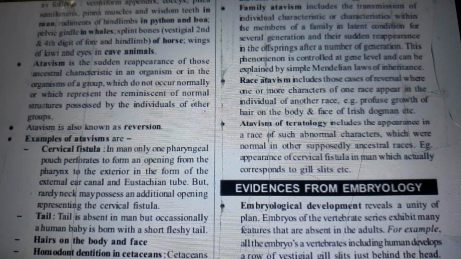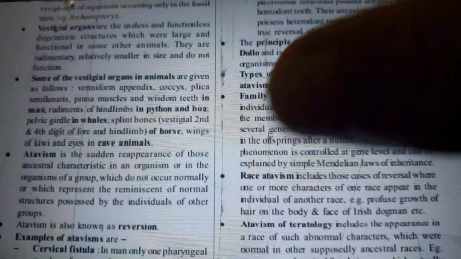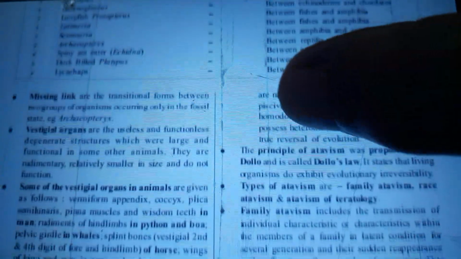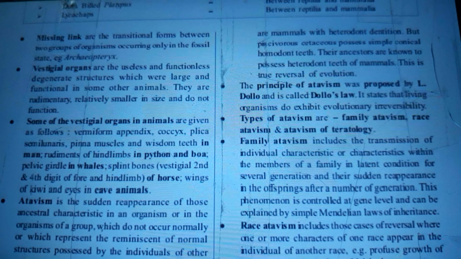Tail is absent in man, but occasionally a human baby is born with a short, fleshy tail. Hairs on the body and face. Homodont dentition in cetaceans. Cetaceans are mammals with heterodont dentition, but piscivorous cetaceans possess simple conical homodont teeth. Their ancestors are known to possess heterodont teeth of mammals. This is true reversal of evolution.